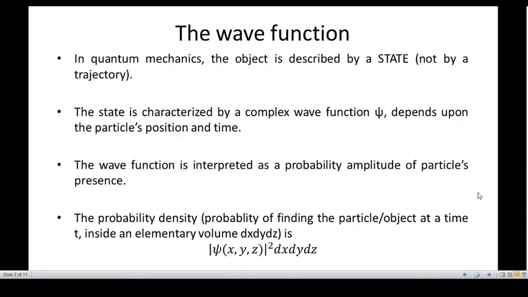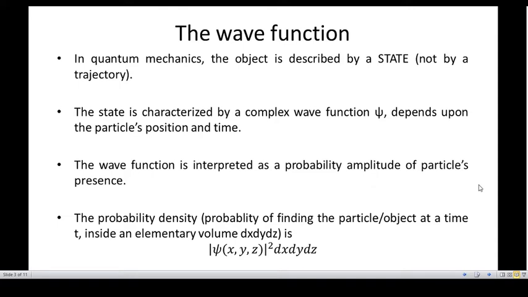Wave function is a very important term that is used in quantum mechanics. It is very similar to the amplitude that is used in classical mechanics. In quantum mechanics, the object is completely described by a complex wave function given by the symbol psi, and it depends upon the particle's position and time. The wave function is interpreted as probability amplitude of the particle's presence.